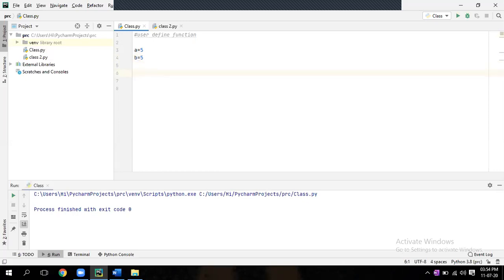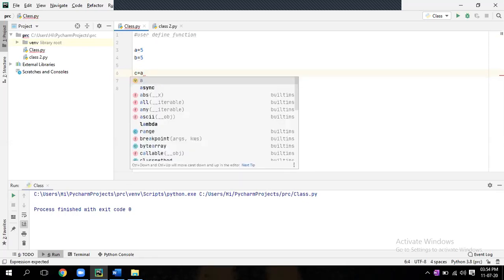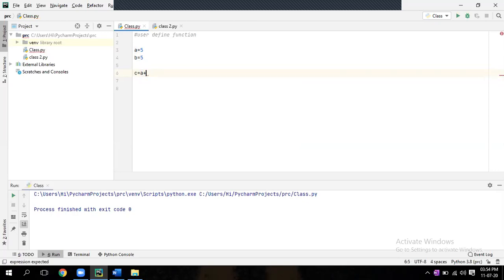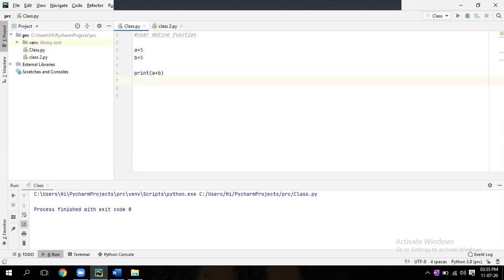Addition, sir. You can just do print A plus B. That is enough. Otherwise, you can give C equal to A plus B, like that. Do whatever. Simply write print A plus B, no need of C. Run it. So this is how you are adding two numbers.